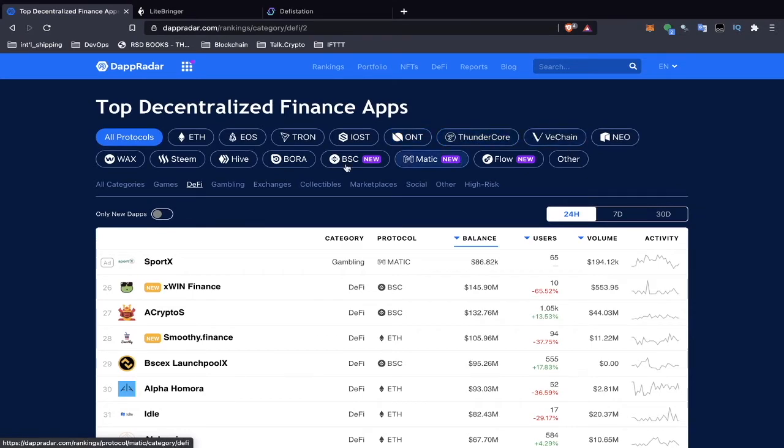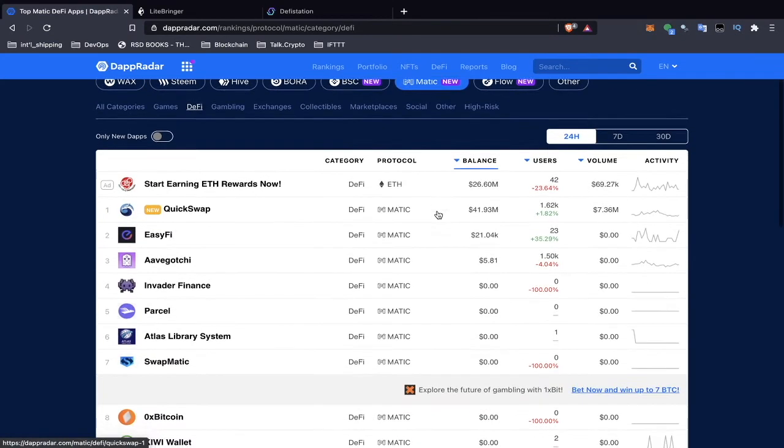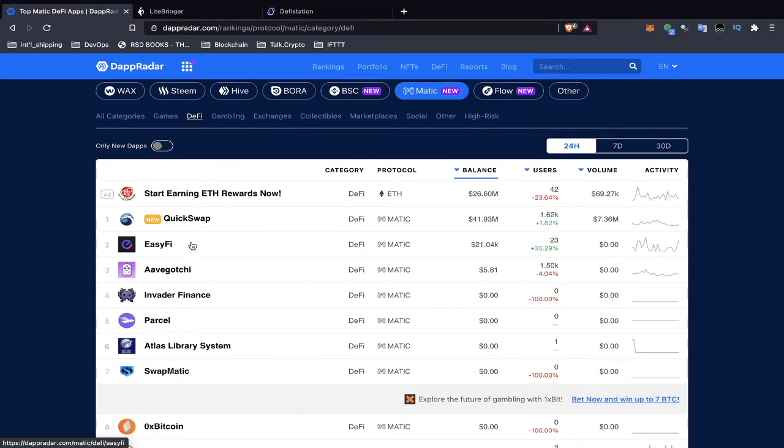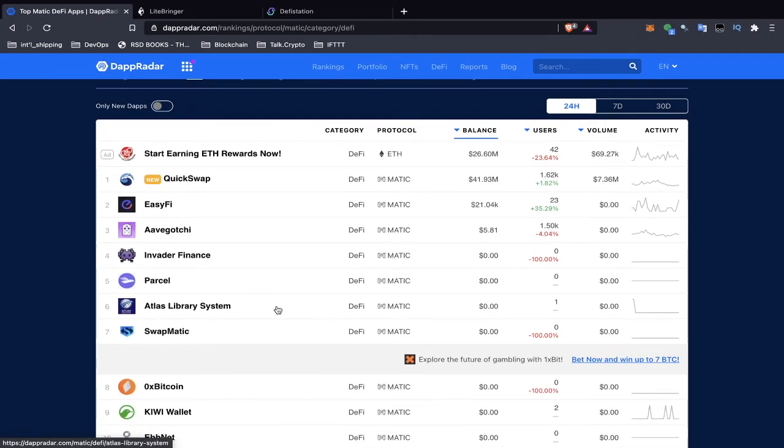And if we really want to, we can always filter out. So let's say we want all the ones for Matic. We can just filter by that. And you see, got QuickSwap, EasyFi, Aave, Gotchi, Invader Finance, Parcel, Atlas Library, Swapmatic. And we can start to learn more about these platforms.